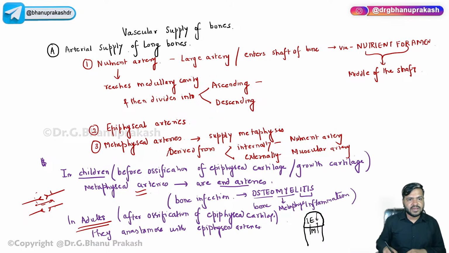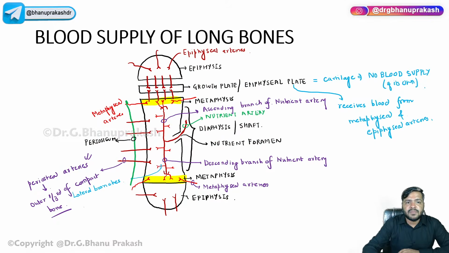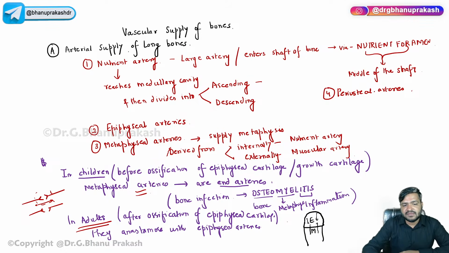And one, you already know the fourth one, that is the periosteal arteries. I've already mentioned the periosteal arteries, right? Very good, beta. Now coming on to the next part, the arterial supply is done.